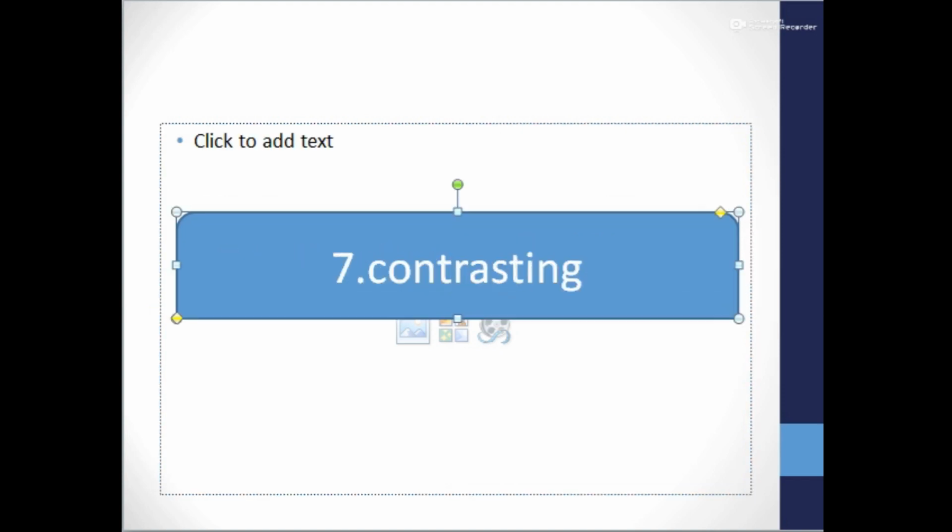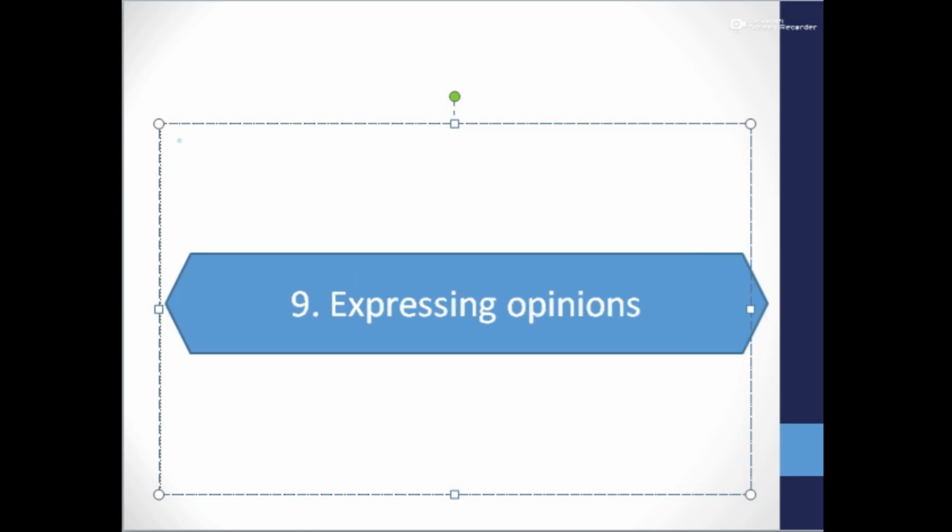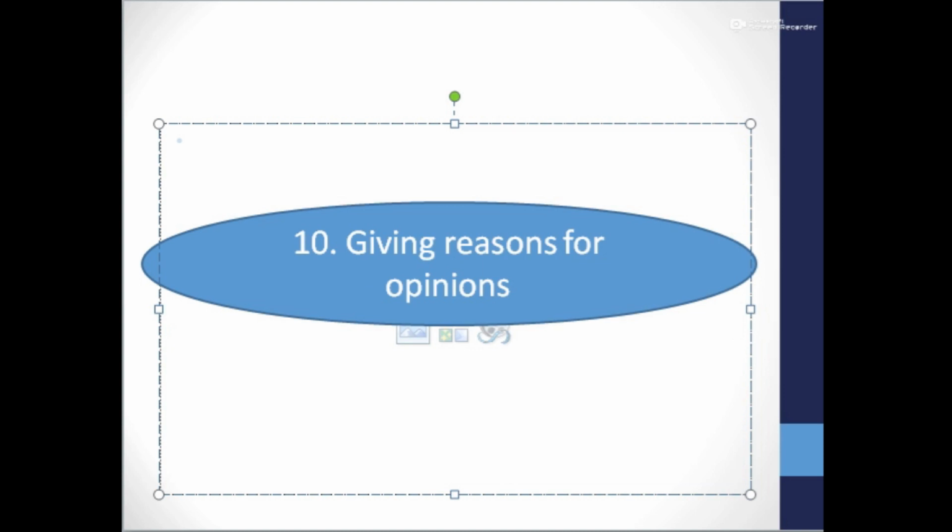Contrasting. Contrast means difference. When you want to show the difference. Suggesting. When you want to give some advice. Expressing opinions. When you want to express your opinion. In my opinion, using product A is better than product B. Giving reasons for opinions. Because